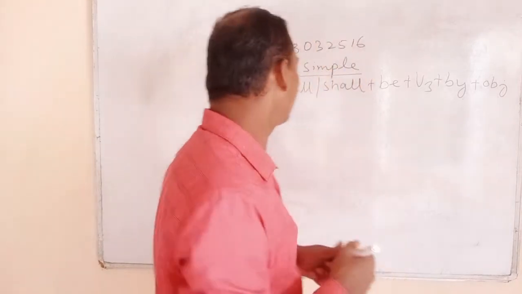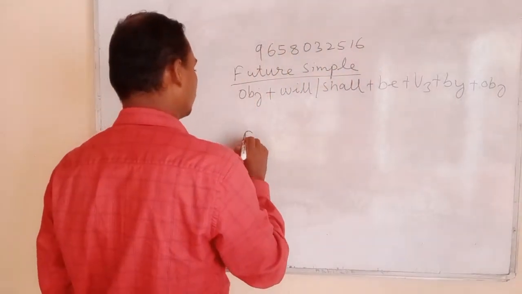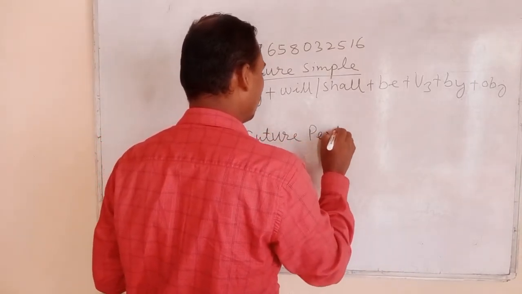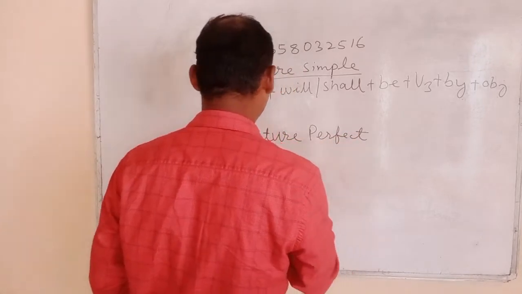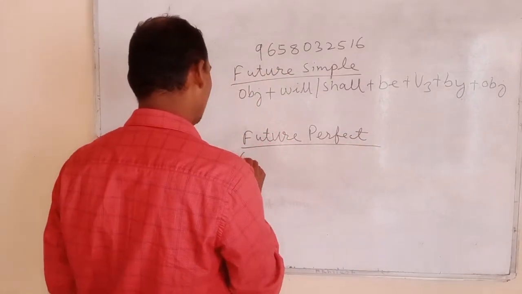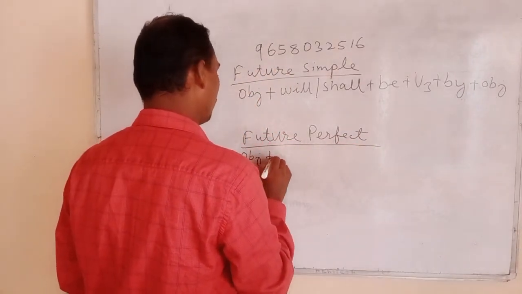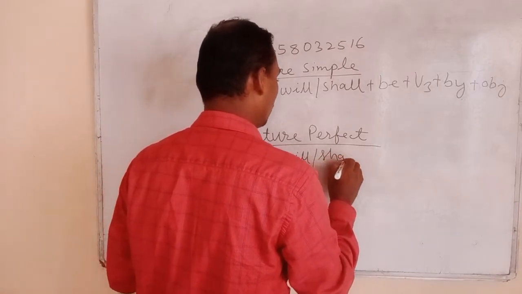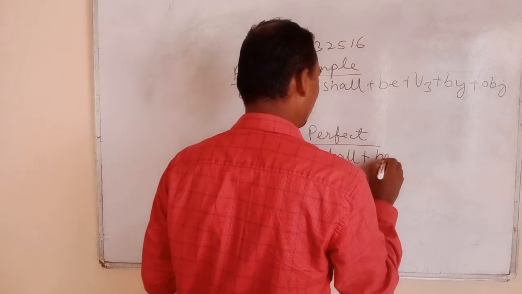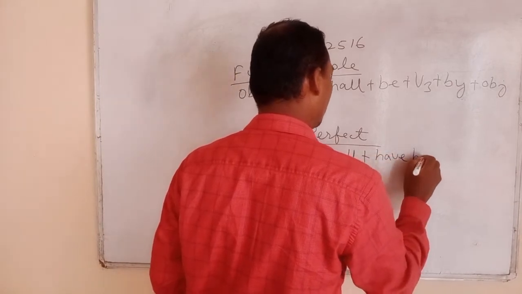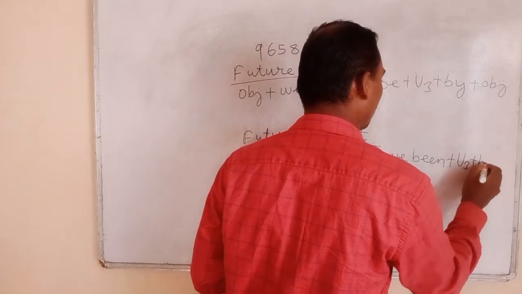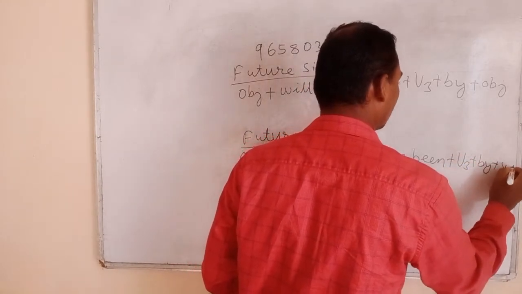And in the future perfect, what is the rule? Object plus will or shall plus have been plus third form of the verb plus by plus subject.